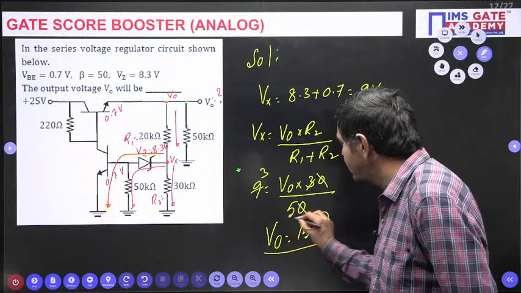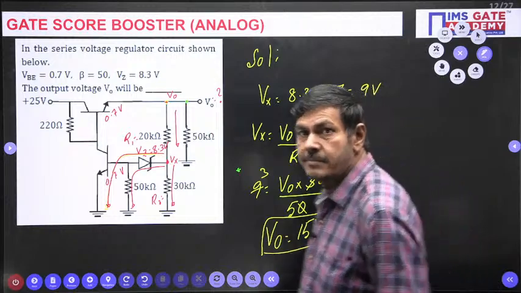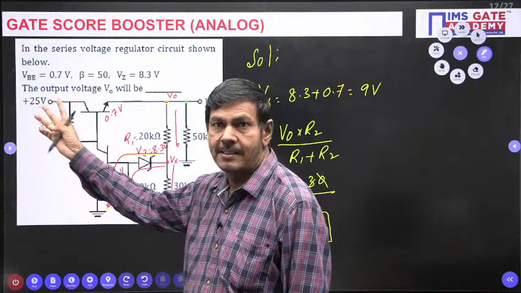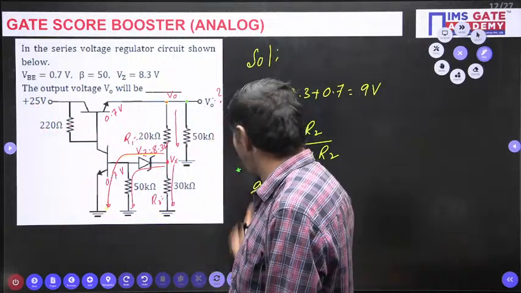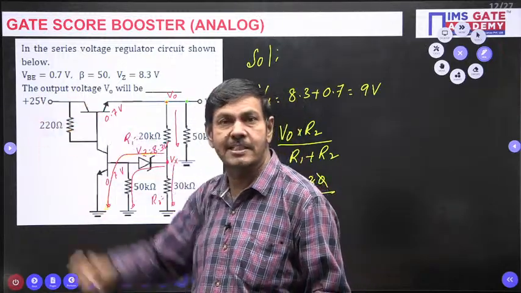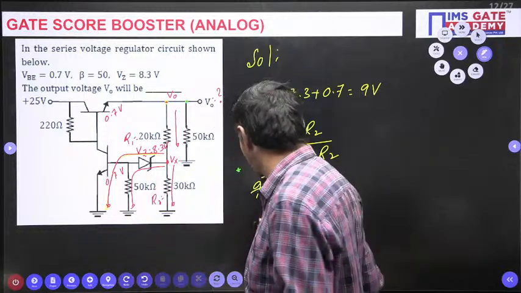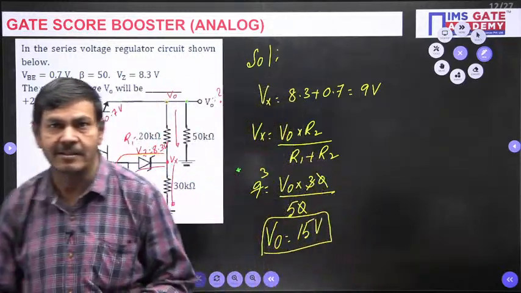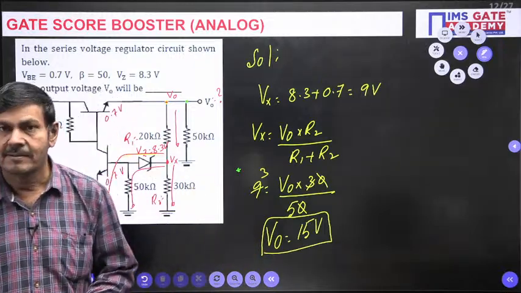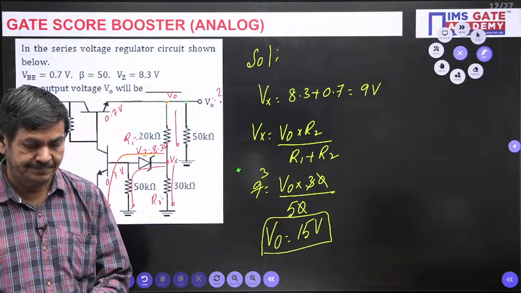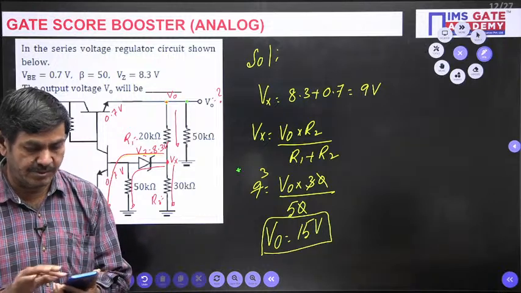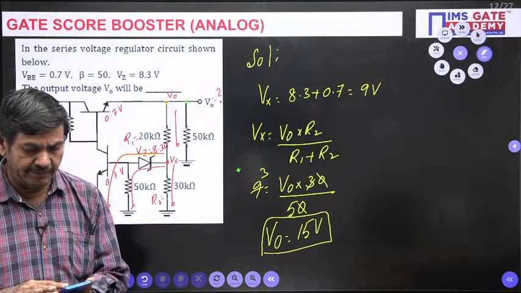A constant output of 15 volts is maintained by this network. Even if you give 25 volts, this regulator can give an output voltage of 15 volts only. Constant. Even if the input voltage fluctuates, this regulator can give a constant output of 15 volts. That work is done in this particular problem. I hope you followed. Followed or not? Please respond. Did you understand or not? If there is any doubt, you can raise your doubts. I am ready to clarify them.